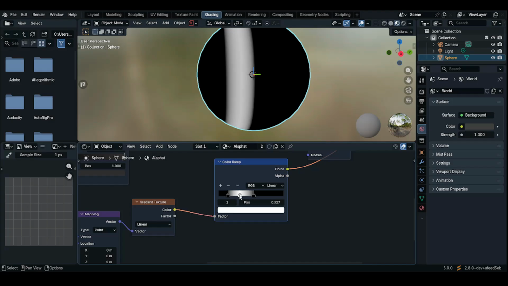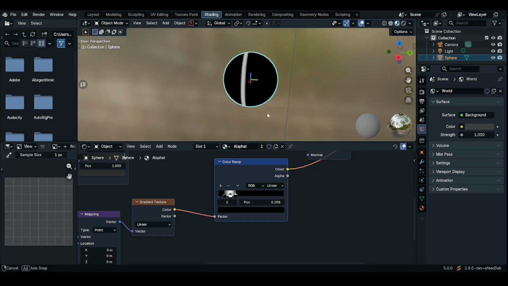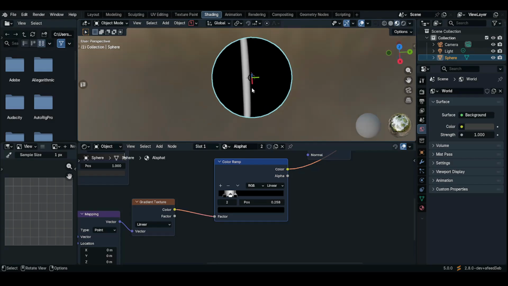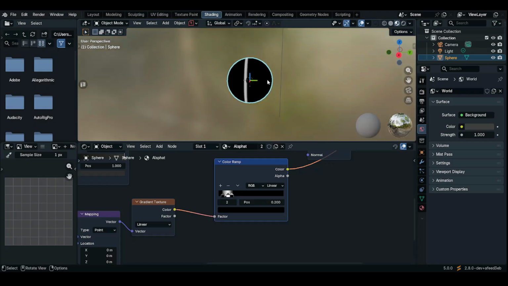I think so, let's move it here. We want it to be in the middle, not on one side of the road texture. We want it to be in the middle of it, so maybe drag it back more.